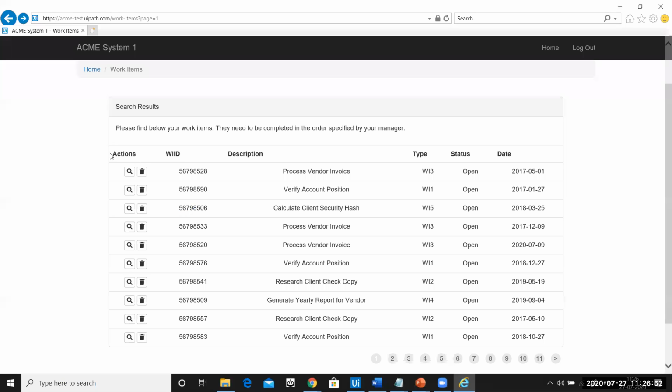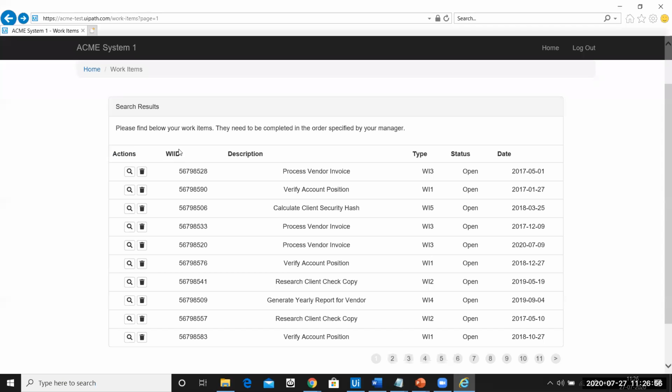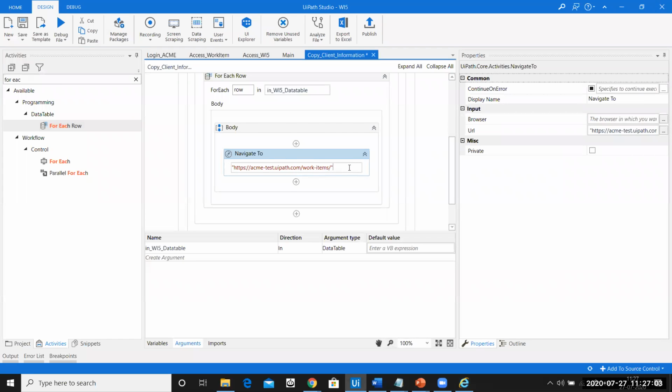I have this entire piece of information in the data table. So this is row of 0, row of 1. My WI element is present in row of 1. So over here, what I'm going to append is row of 1 dot ToString. As simple as it is.